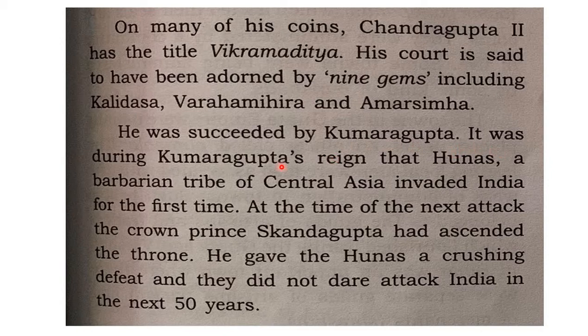And it was during Kumaragupta's rule that Hunas, a barbarian tribe of Central Asia, invaded India for the first time. So it was during Kumaragupta's time, a Central Asian barbarian tribe. That means these are very cruel people, very warrior tribes that attacked India. So such a Central Asian barbarian tribe called Hunas attacked the Gupta Empire during the rule of Kumaragupta. So that was their first attack.